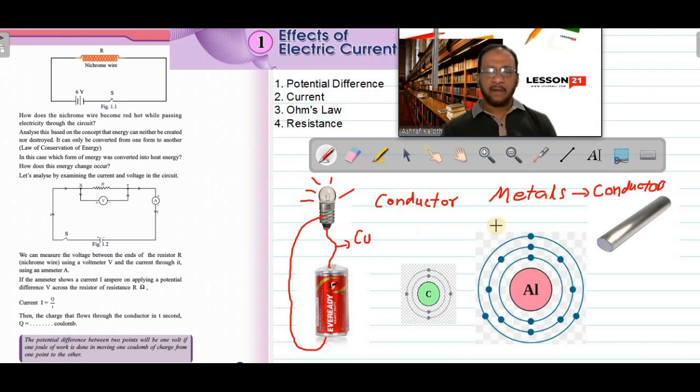And if you take non-metals, for example, paper is not a conductor, a cotton thread is not a conductor, plastic is not a conductor. What is the main element present in all these materials? For example, if you are burning paper, what will you get finally? You will get ash. Ash means carbon. So if you burn paper, plastic, cotton, dry wood, all these are insulators. After burning all these, we get carbon, because carbon is the most abundant element present in all these materials.